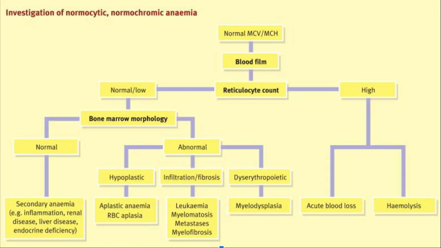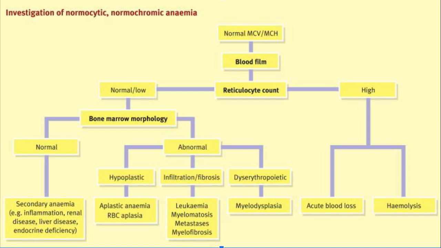The second differential diagnosis for anemia is normocytic, meaning MCV from 80 to 100. In this condition, I will do a reticulocyte count. If the reticulocyte count is normal or low, I go directly to bone marrow aspiration.